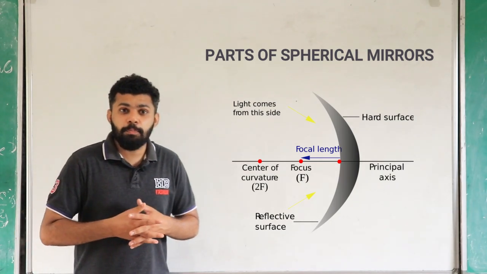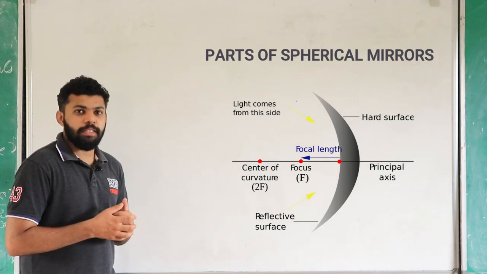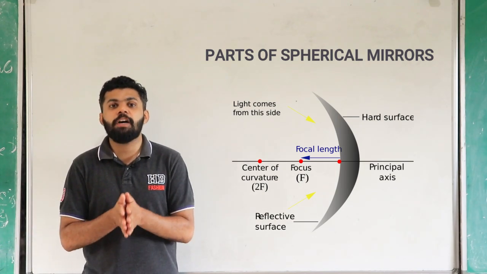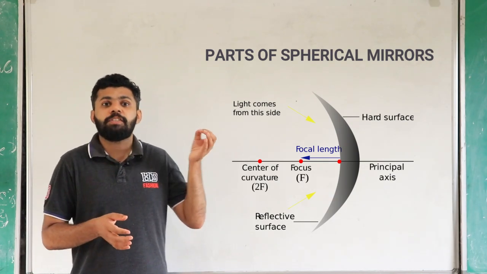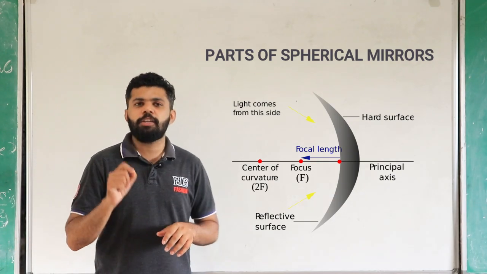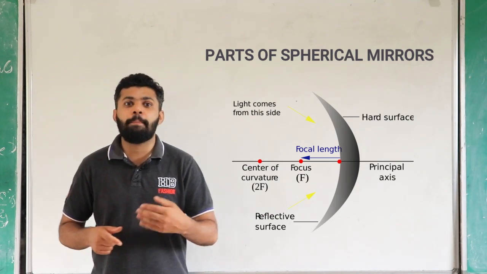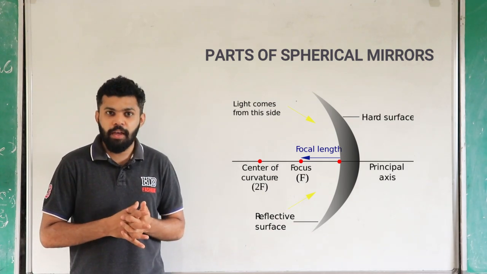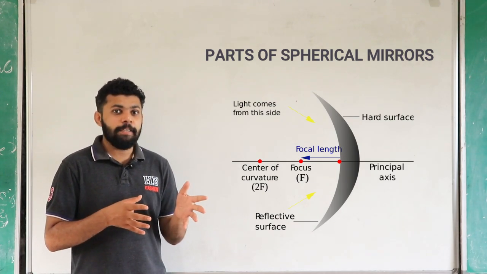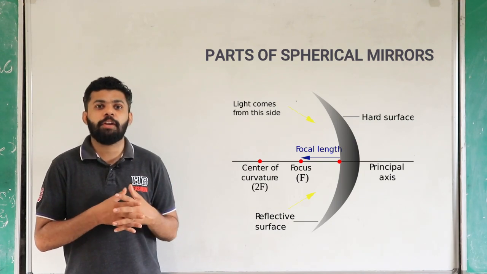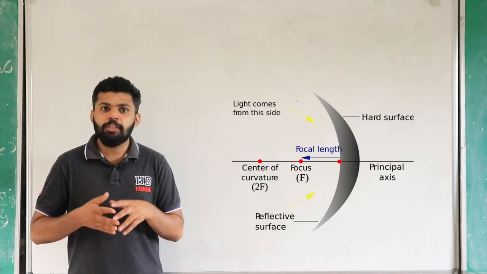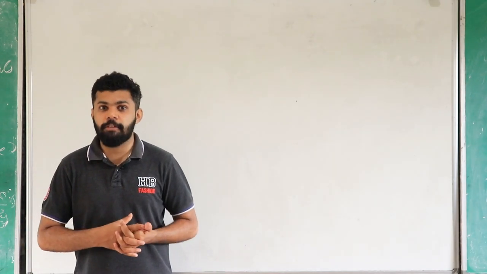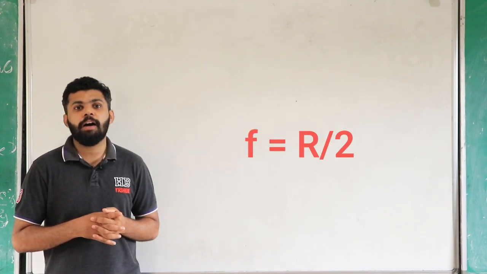Then the length between the pole and the focus is called the focal length, and the length between the pole and the center of curvature is called the radius of curvature, which is denoted by capital letter R. The focal length is denoted by small letter f, and they are related. We know that the focus is the midpoint of the pole and center of curvature. So the focal length will be half of the radius of curvature, that means f equals R by 2.